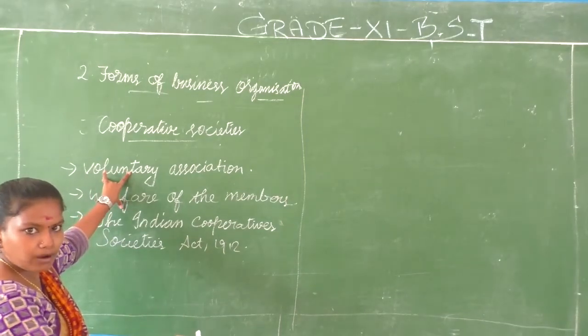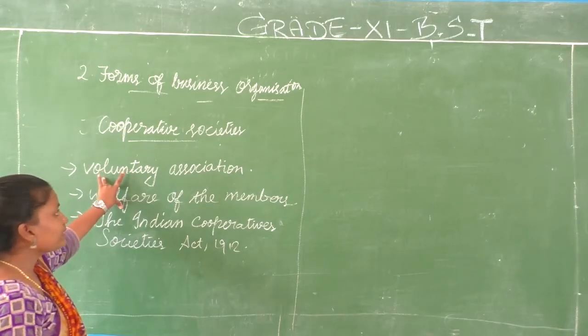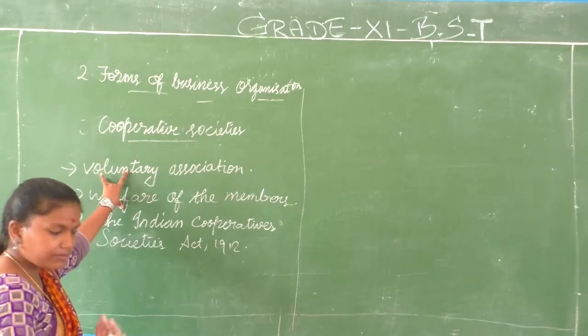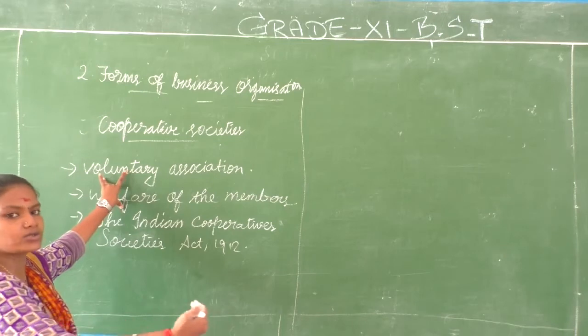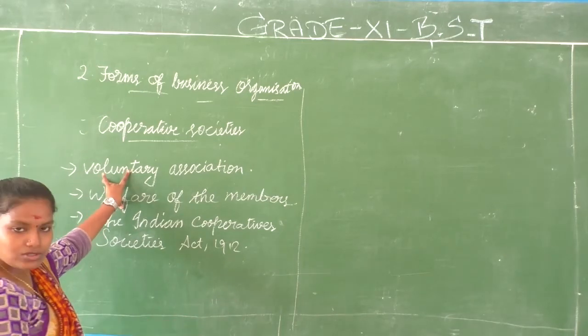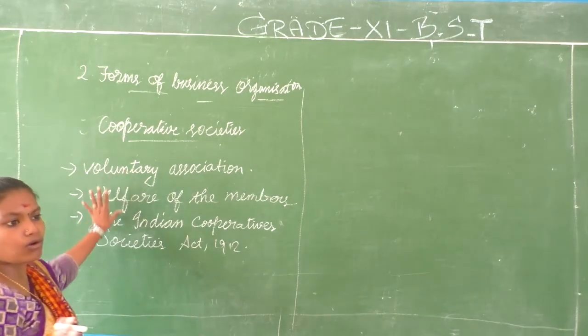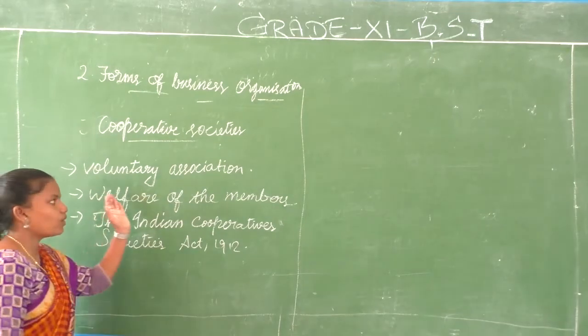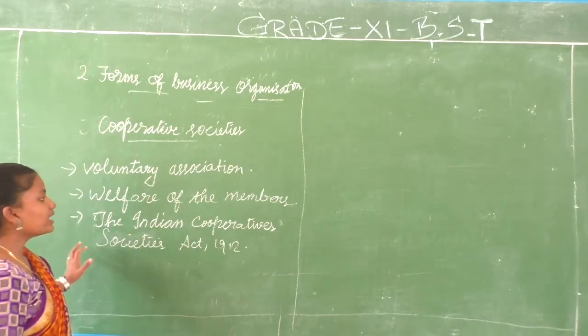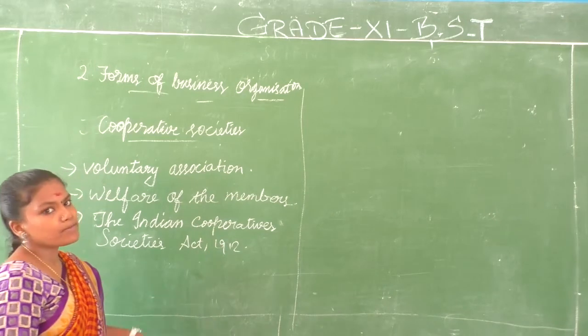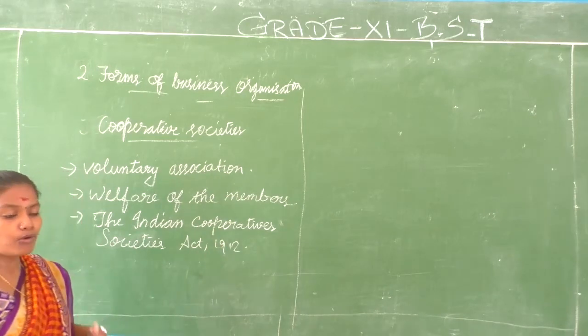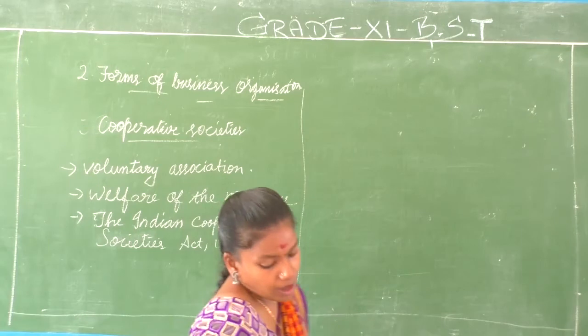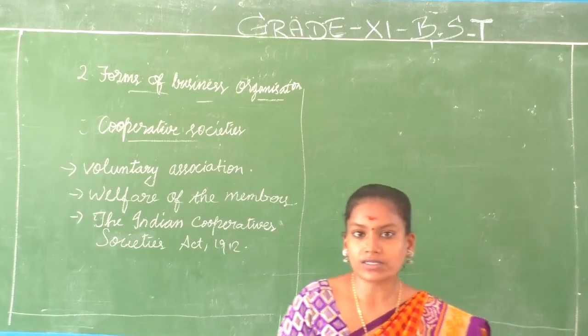Voluntary means you have to give your interest to join that society. Nobody forces you; it is your own will and wish. Its motive is to take care of the welfare of its members.